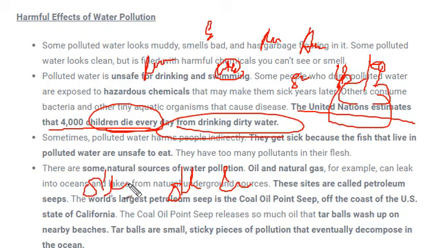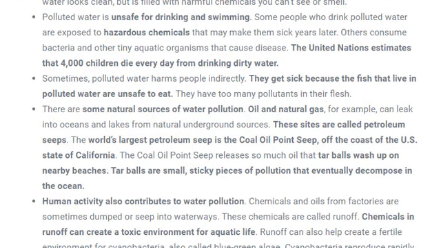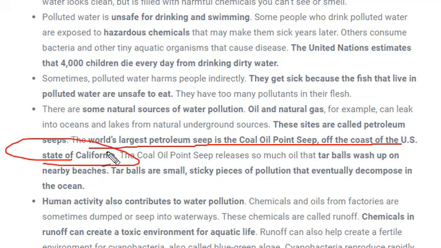Another harmful effect is from oil and natural gas. As we know, oil is extracted from oceans or seas, and due to this extraction accidents sometimes occur and oil gets spilled over the surface, and because of this there is a problem for aquatic life present in those areas. One more important piece of information given here is that the world's largest petroleum seep is the Coal Oil Point seep off the coast of the US state California.